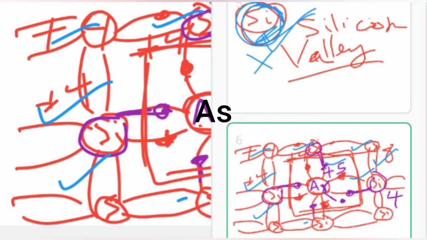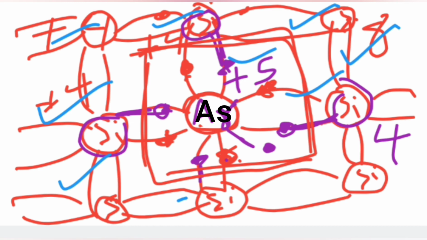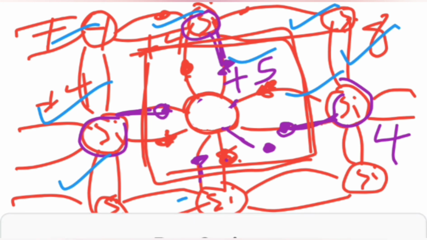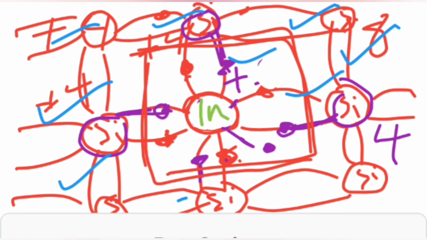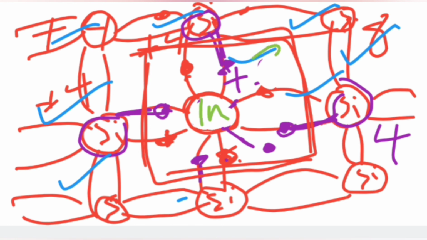Now let us go back to this. In place of arsenic, if we add a three valency element, like indium, it will have 3 valency. So 3 plus 4 means 7. Now it is deficient in 1 electron. Now there will be a hole here, there will be a gap here, a hole.